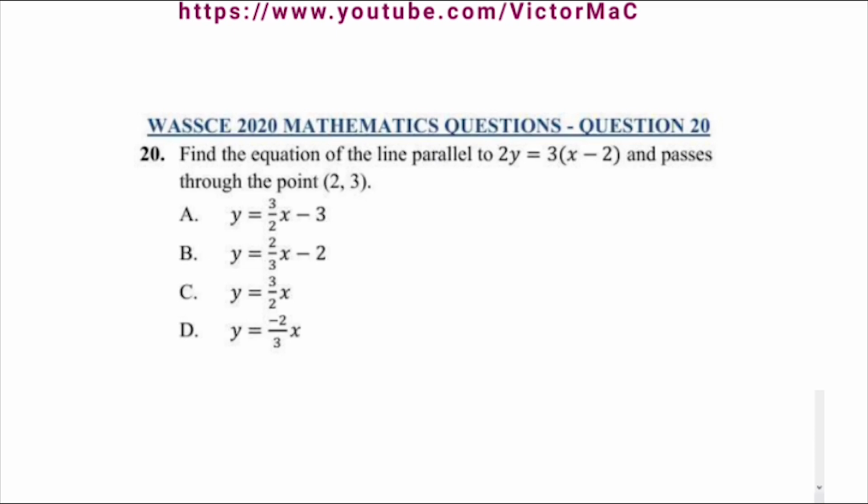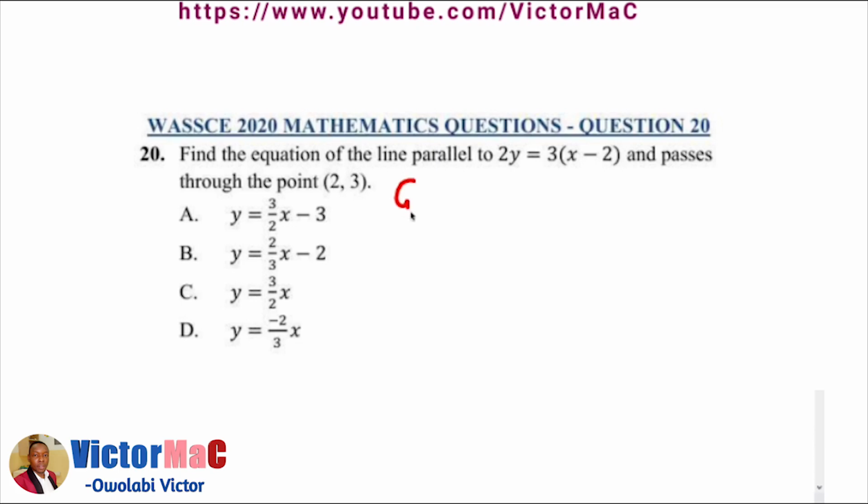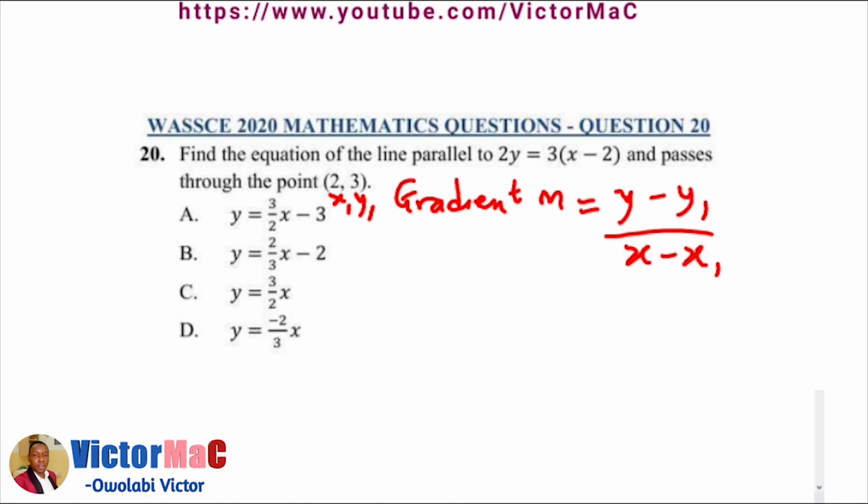Now, we know the formula for finding the gradient m of a line passing through point x1 and y1. Let's say this is our x1, and this is y1. x1 is 2, y1 is 3. The formula is y minus y1 over x minus x1.